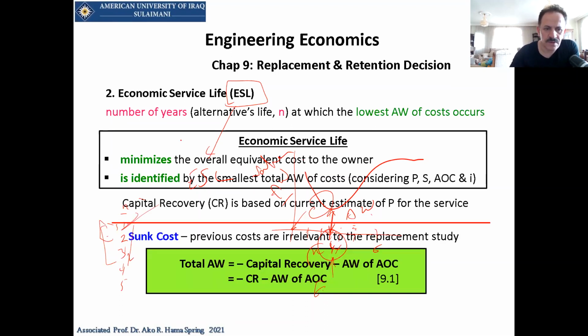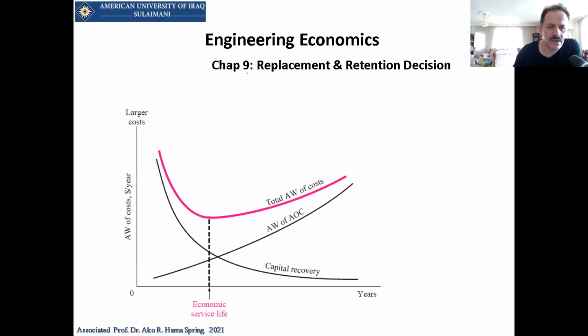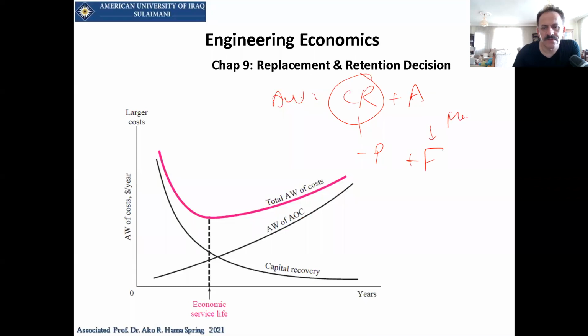We solve a problem on how to find this annual worth analysis. We will focus on the annual worth analysis, which is basically the capital recovery plus A. Now the capital recovery is minus P plus F. This F is the market value, or the S, and you have to factorize them for every N. For example, if N equals 1, if N equals 2, if N equals 3, we call it K. So it will be for K equal to N and so on.